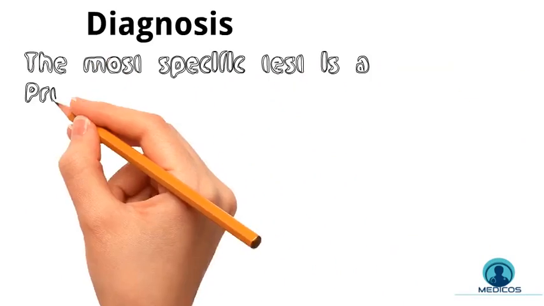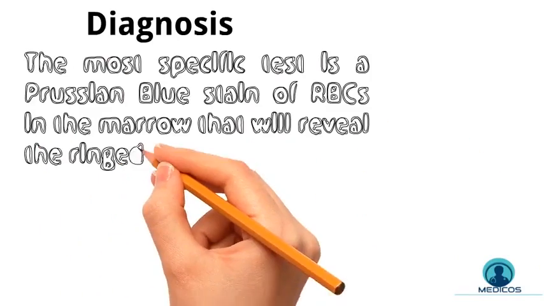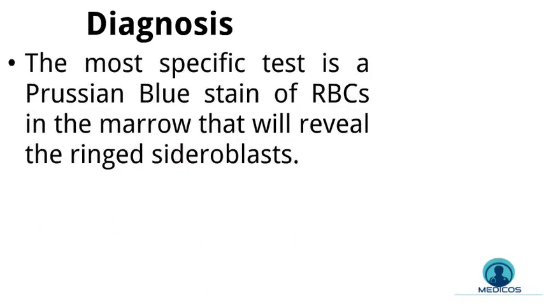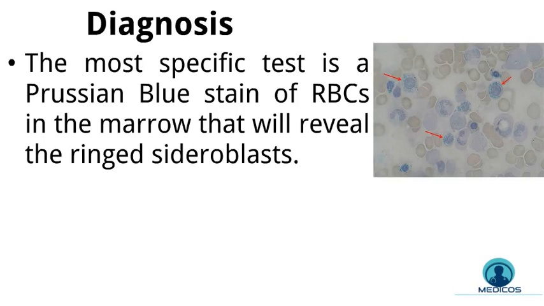But the most specific test is a Prussian blue stain of RBCs in the marrow, which will reveal the ring sideroblasts. As we mentioned earlier, the binding of protoporphyrin and iron takes place inside the mitochondria, but since there is not sufficient protoporphyrin, the iron will remain trapped inside the mitochondria, and the mitochondria surround the nucleus, so it will cause a ring appearance, as we can see in the picture.